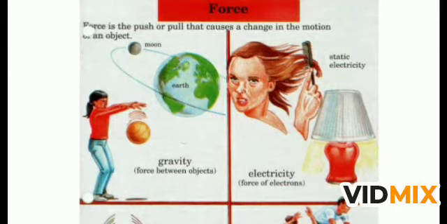The moon is moving around the earth. If you drop a body, the body will always go towards the earth, means the force of gravity is attracting the object. If you comb your hair and bring that comb near bits of paper, you see the paper attracted towards the plastic comb. This is the electrostatic force, or we can say static electricity.